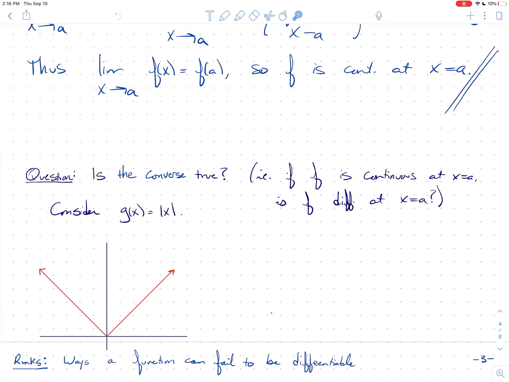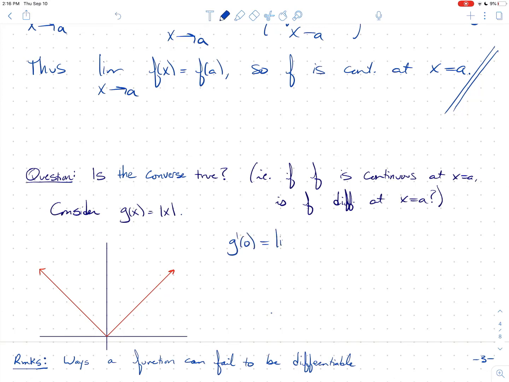It's easy to see visually that this function is continuous at 0 because there are no holes or jumps or anything. It's all good. But now let's ask ourselves about the derivative. Hopefully you can see that the derivative exists anywhere away from this point at 0, right? The slope of the tangent line to a line is the line. So for example, the rate of change here is the rate of change of this line itself. So everything is good as far as the derivative goes, except at 0. And so let's not imagine, let's compute g prime of 0.